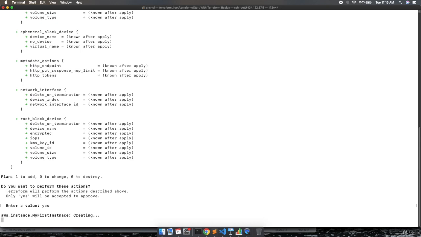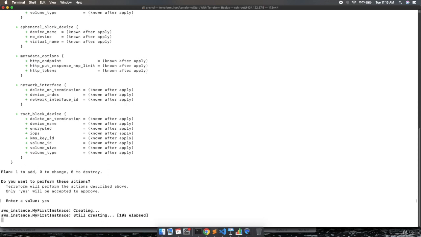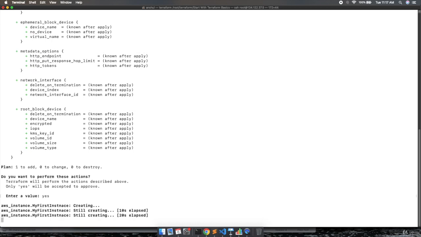Why? Because it is reading the values from the environment variable. So by setting the secret and the access key in an environment variable, you don't need to provide the credentials in any file. You don't need to provide the credentials inside the configuration file itself or inside the provider file itself.